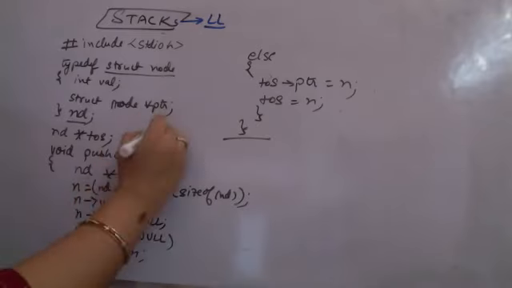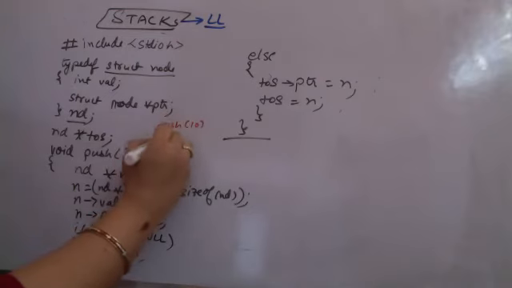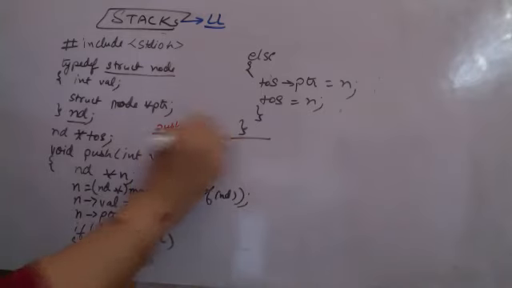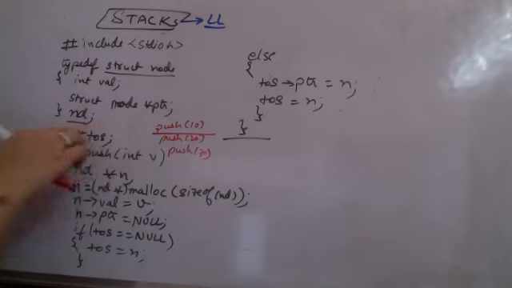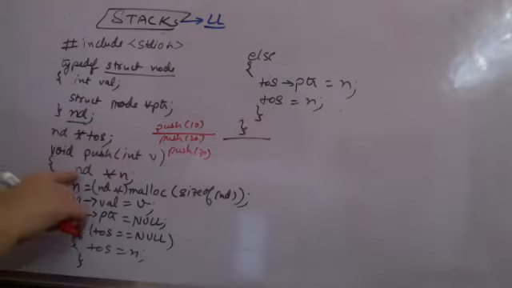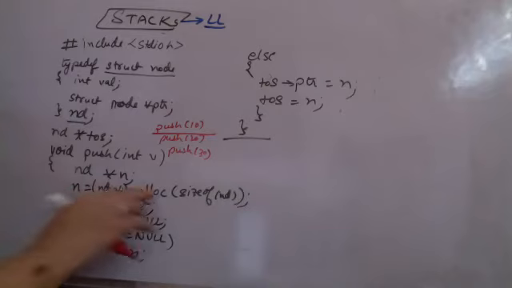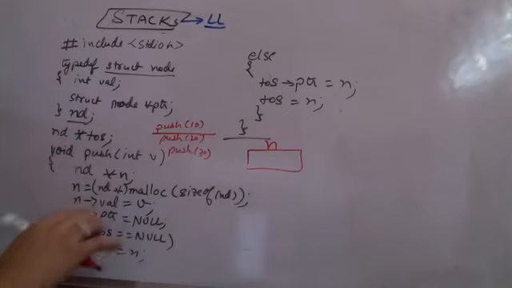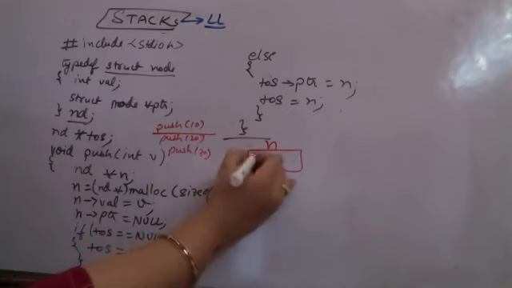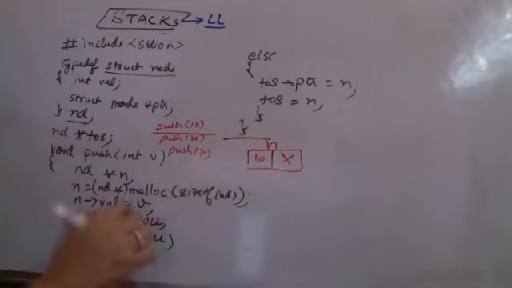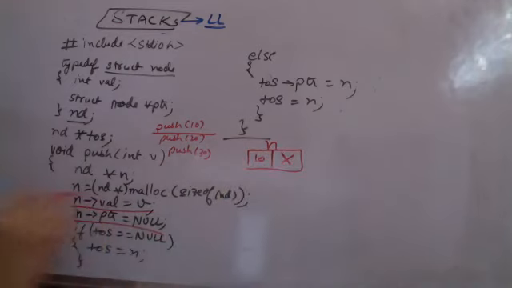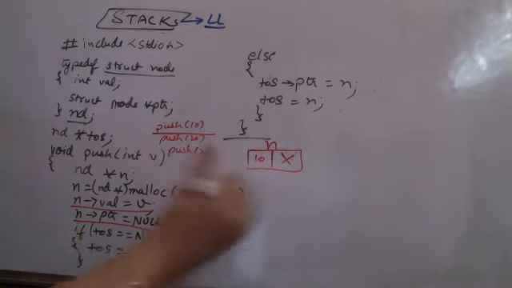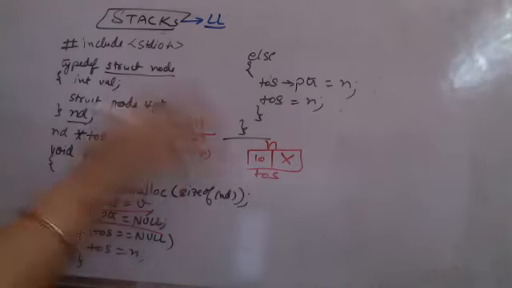Supposedly I am calling push 10, push 20, push 30 one by one. First push 10 is called. At this time top of stack is null, the list is empty. I create a pointer to the node type, dynamically allocate a node and name it as n. Value 10 is copied as v, and the pointer is made to be null. Now if top of stack is null, which is true in our case, top of stack is moved to n. Nothing else is done, pushing is done.